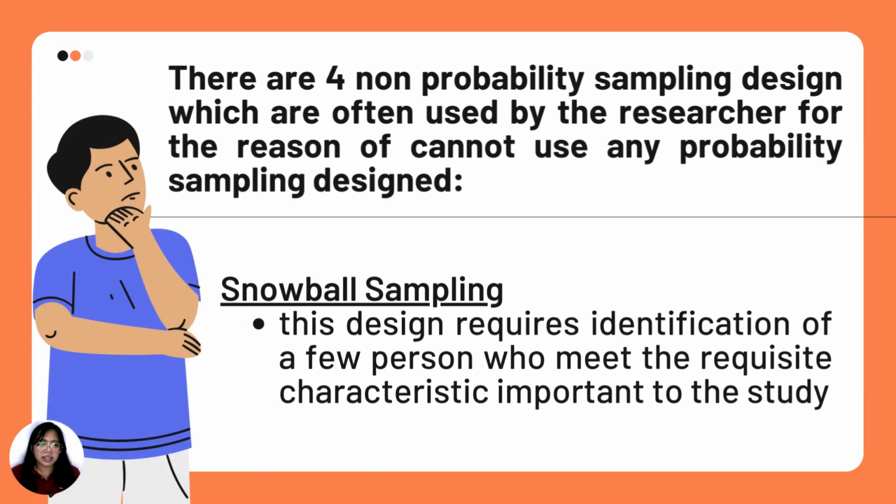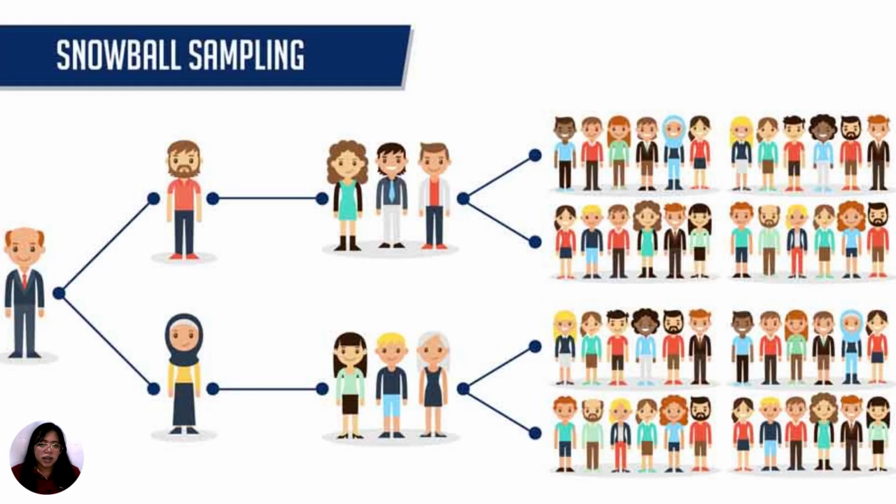And lastly, we have the snowball sampling. This design requires identification of a few persons who meet the requisite characteristic important to the study. So now you already have the requisites. Here is an illustration of snowball sampling.